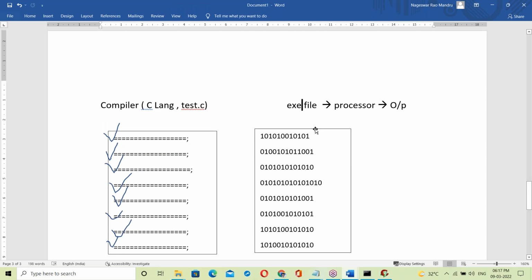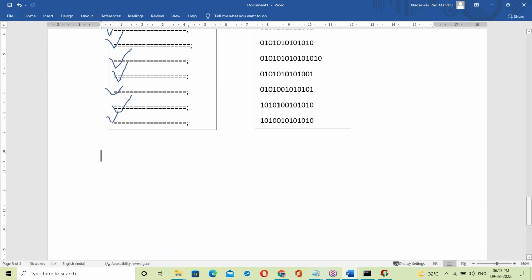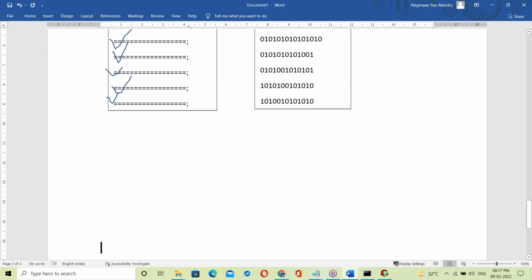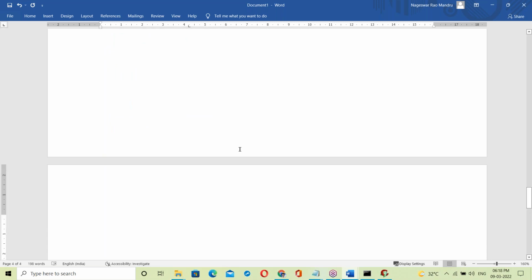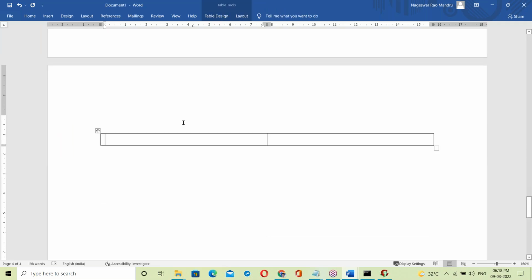See, what is the main difference? The exe file is the main difference. Now let us see the differences here, interpreter versus compiler. For better understanding, let us compare interpreter versus compiler.